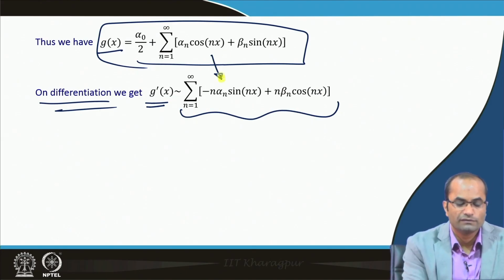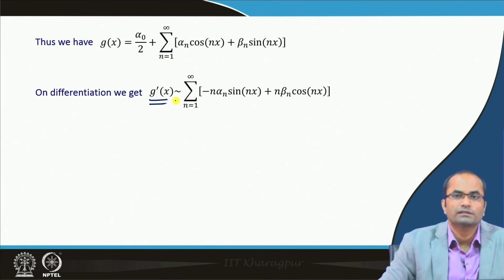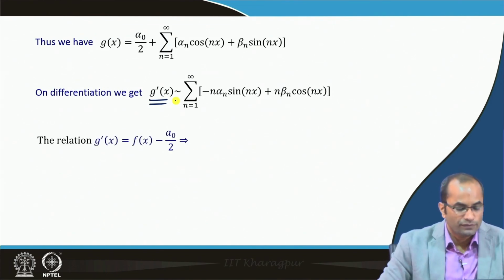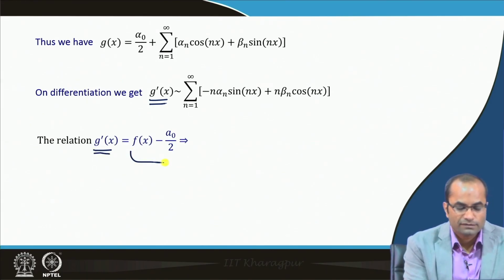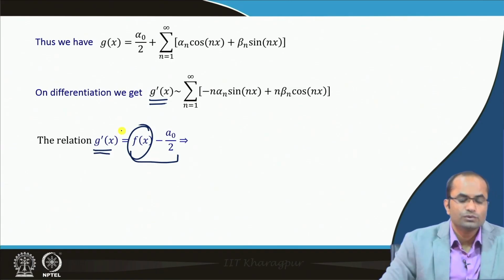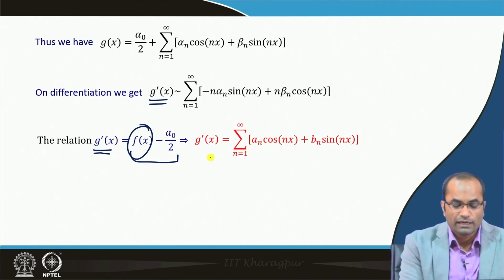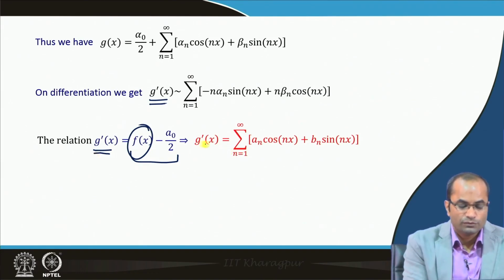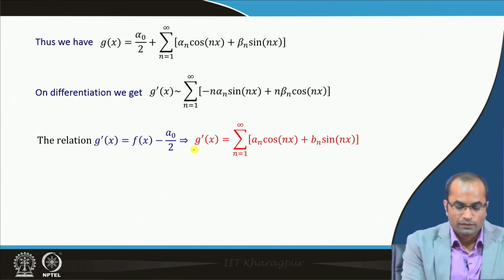So, on differentiation we get this series, which is the Fourier series of g prime, because all the conditions of that theorem are fulfilled here, and we know this relation that g prime is f x minus a naught by 2. If we use here the Fourier series of f, then we have g prime equal to this. The Fourier series of f will have this a naught by 2 term, which will be cancelled there, and then the remaining is the standard form of the series we have used.